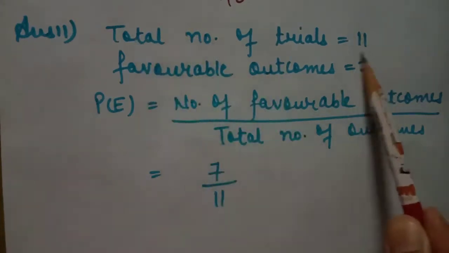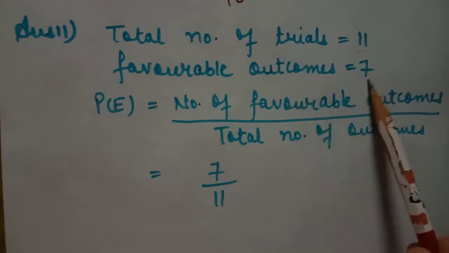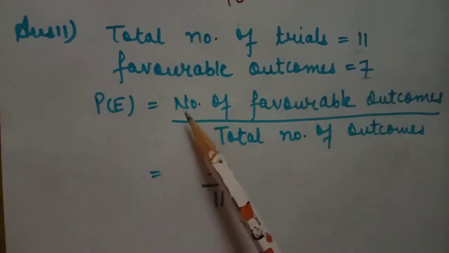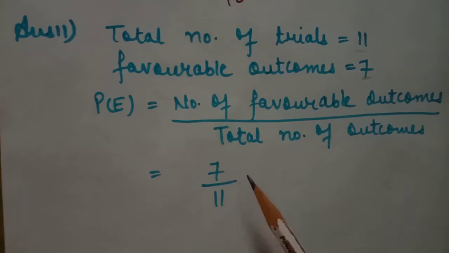Total number of trials is 11. We can choose out of 11 bags. Favorable outcomes which have more than 5 kg are 7. So probability P(E) is number of favorable outcomes divided by total number of outcomes, which is 7 upon 11. This is your question number 11. So students, with this question your today's chapter is finished.